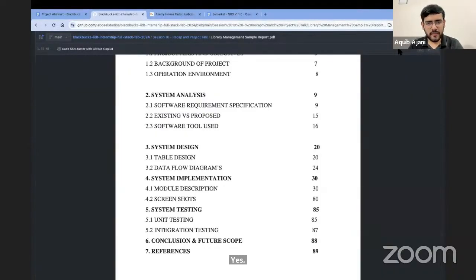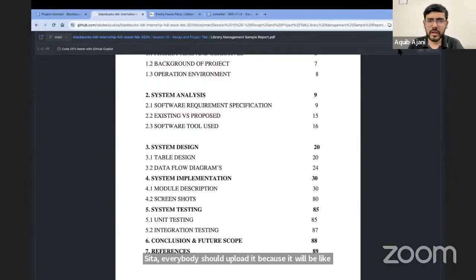Yes. Sridhar, everybody should upload it because it will be like an assignment. So everybody must upload the abstract, but it should be the same one. So everybody in the team should upload the same abstract. Okay, so create one and everybody will upload the same thing because we have to track it for everybody. And everybody must submit it. So we have to track that for everybody. So yes, everybody can submit the same document, but separately from your own accounts. Okay, done. I answered all the other questions as well.